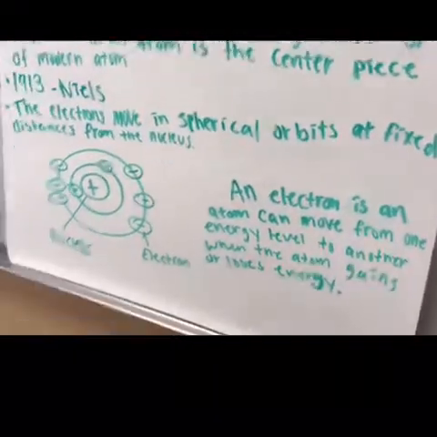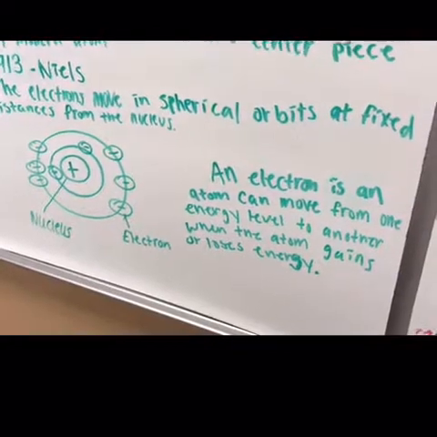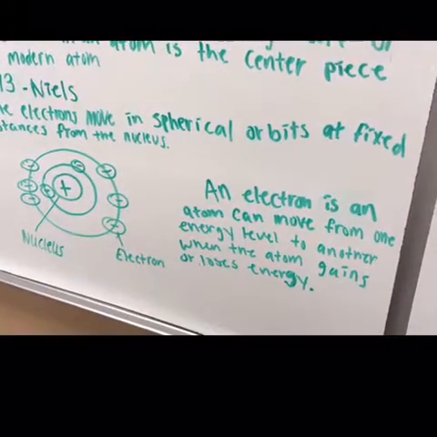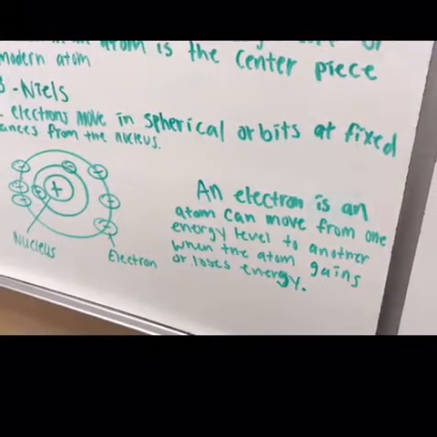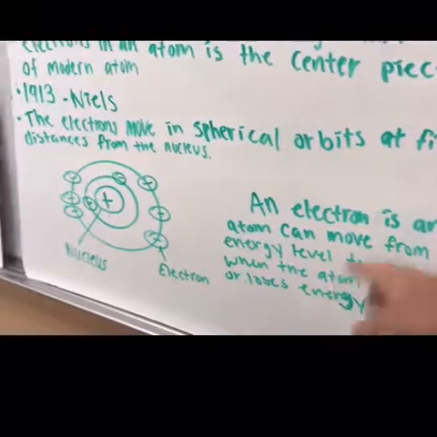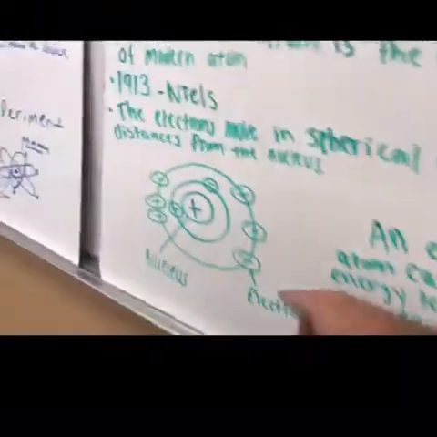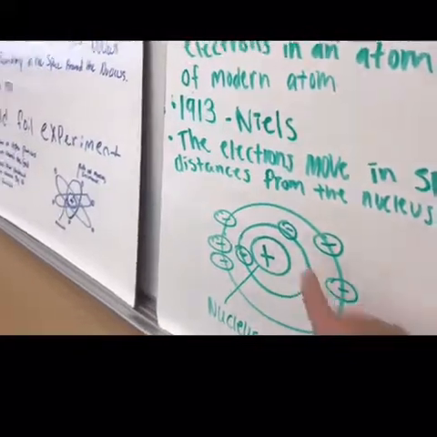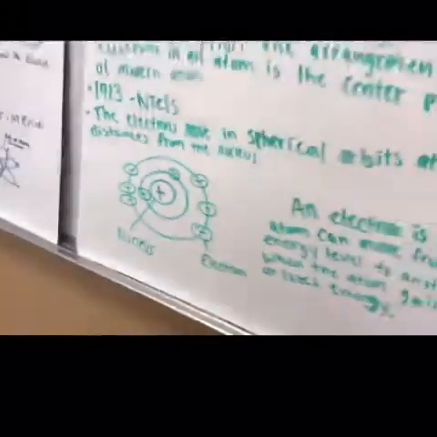An electron can move from one energy level to another when the atom gains or loses energy. So the electron is the part of an atom that can move from one energy level to another. It's on the exterior orbitals of the atom. So these electrons are in the orbitals. Very good. Thank you.